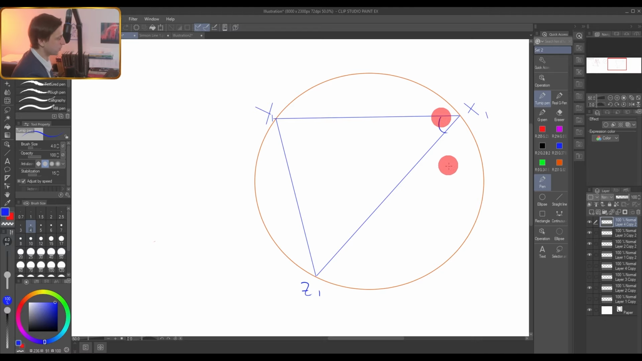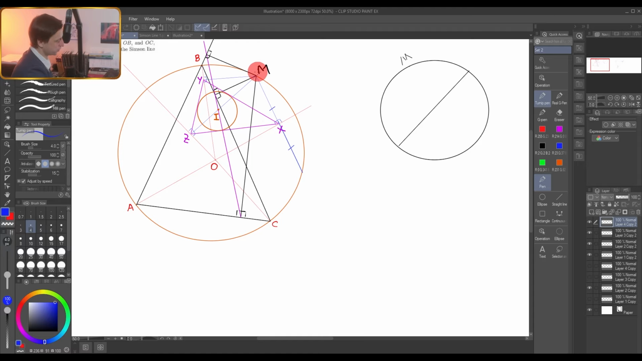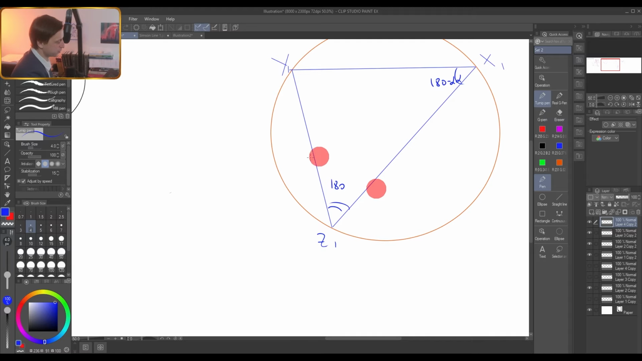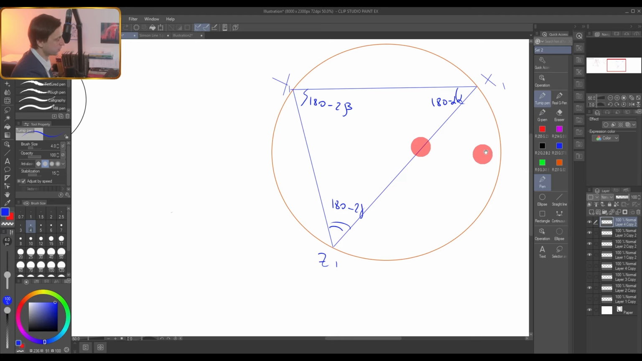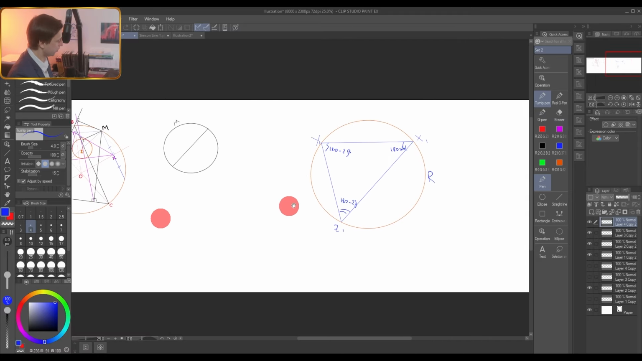So we remember that the angle at X1 is 180 minus 2 alpha. Z was from the perpendicular on OC, and therefore this angle was 180 minus 2 gamma, right? 180 minus 2 gamma, and this one is 180 minus 2 beta. Okay, so this triangle is 2 times larger than our initial triangle, and it is inscribed in our circle with some radius R.